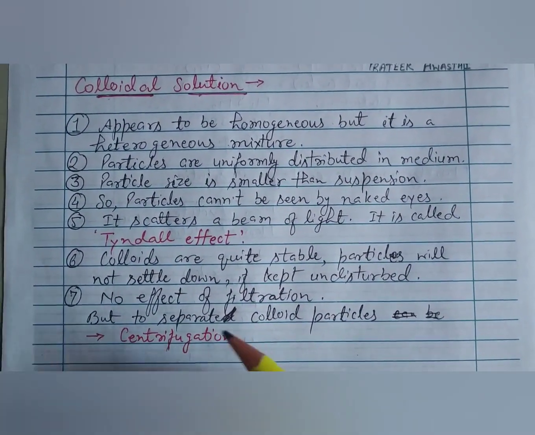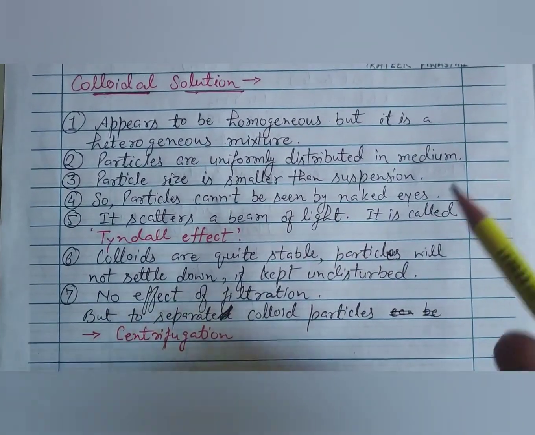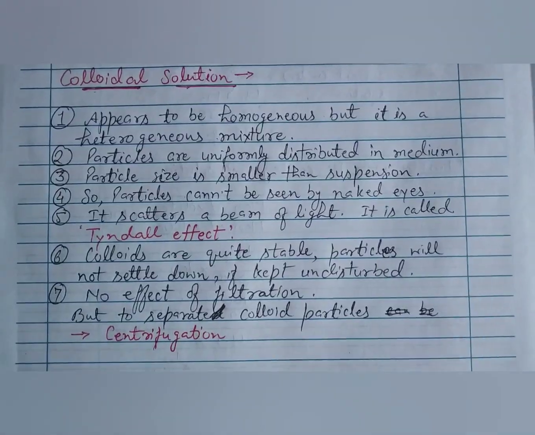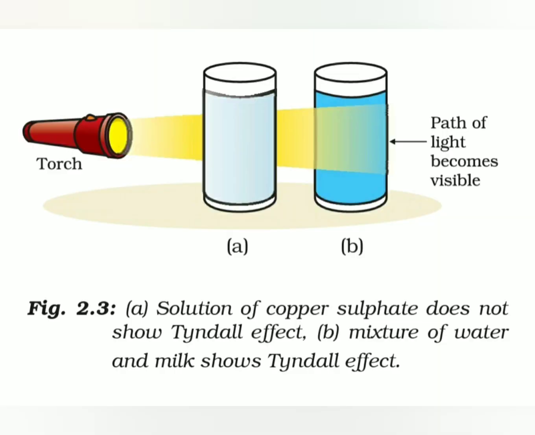So these are the main properties of colloidal solutions. How can we determine that a solution is colloidal? By this picture, it is clear that if a ray of light passes through a true solution, it is not visible. But in a colloid, it is visible.